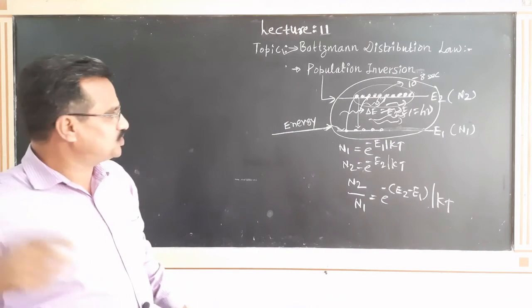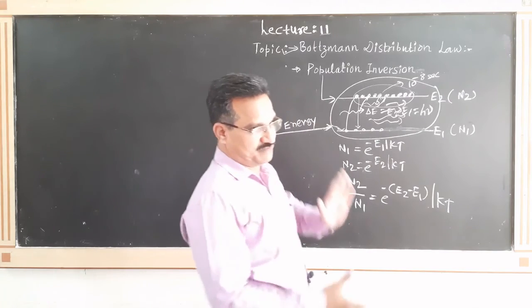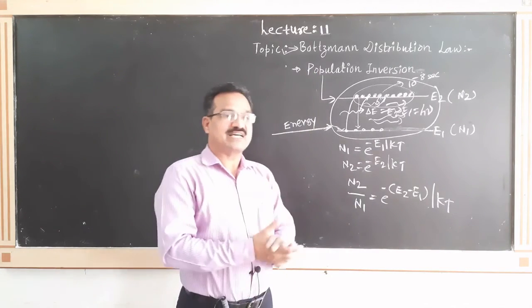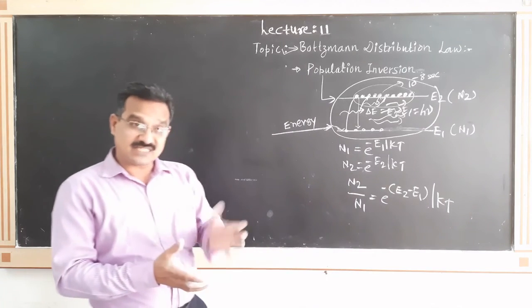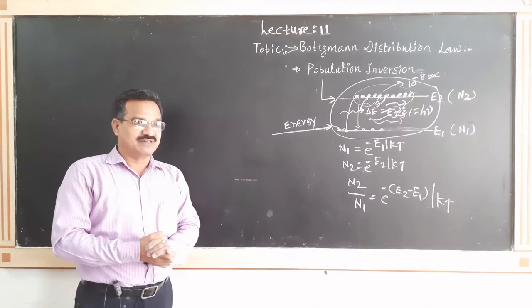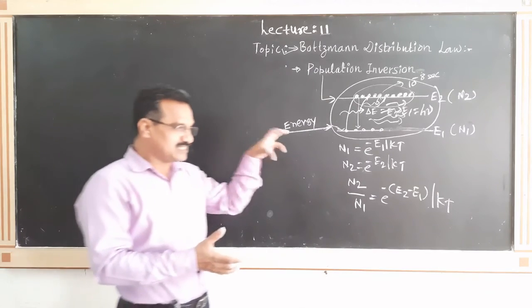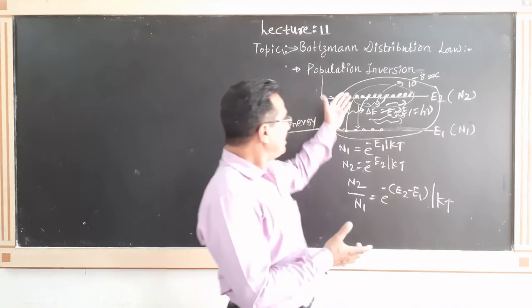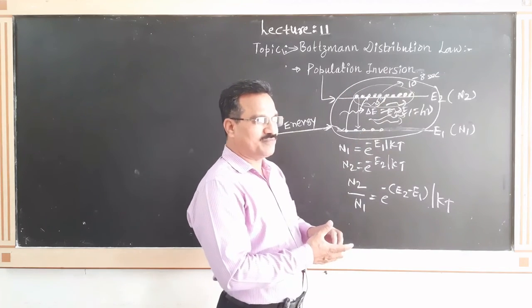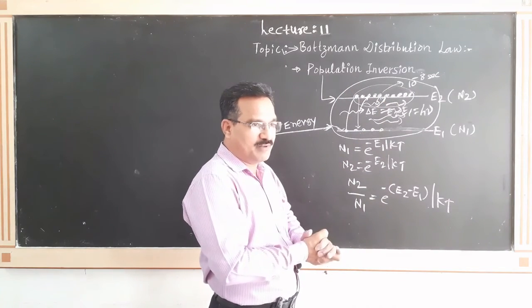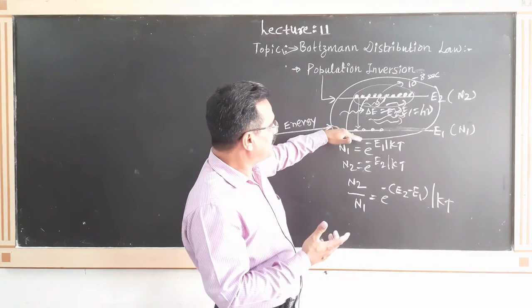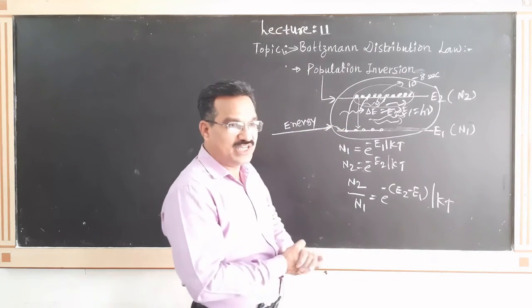This is actually the situation of population inversion. In population inversion, you remember that the number of atoms in the excited state is more as compared to the number of atoms in the ground state. But such a condition occurs only momentarily. When all these atoms emit the photon, again the condition of thermal equilibrium returns, so again we supply the energy, and due to this energy again atoms from the ground state jump into the excited state.